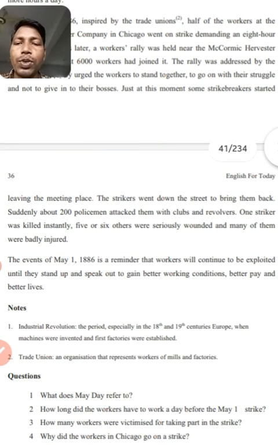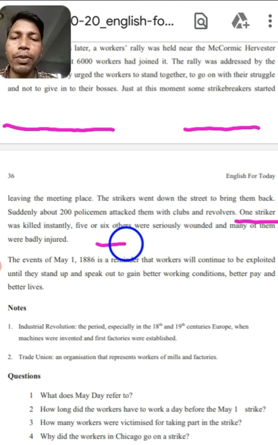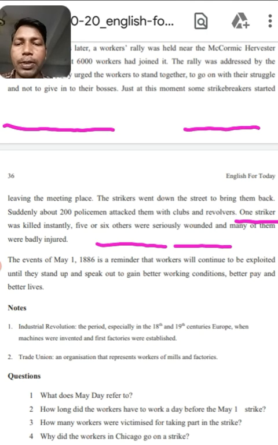The students, one striker was killed instantly. 5 or 6 others were seriously wounded, and many of them were badly injured. How many people died on this day? 1 person, means 1 man. A person was killed instantly. 5 or 6 others were seriously injured. How many people were injured? 5 or 6 people were injured. Many of them were badly injured.